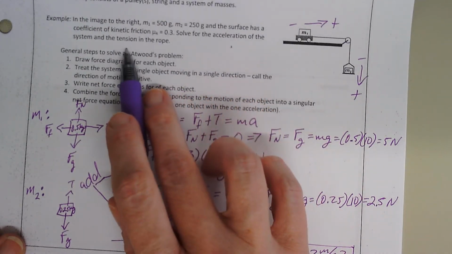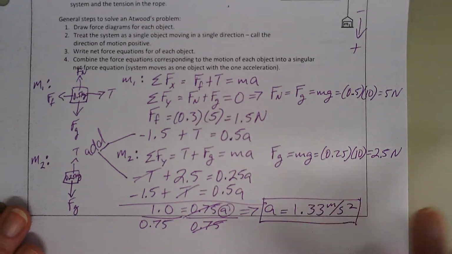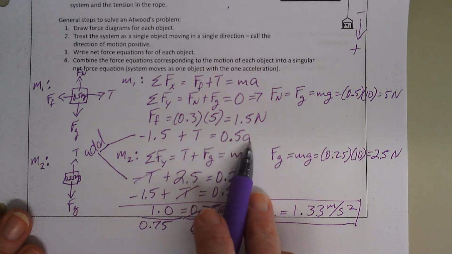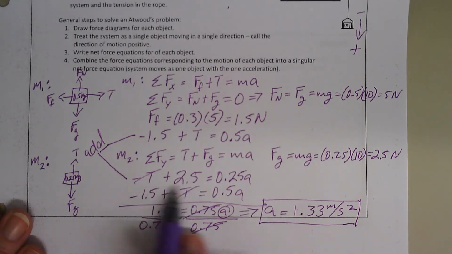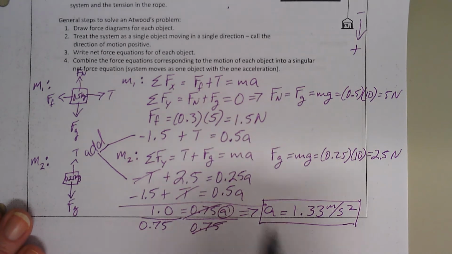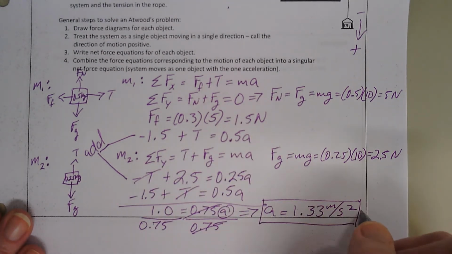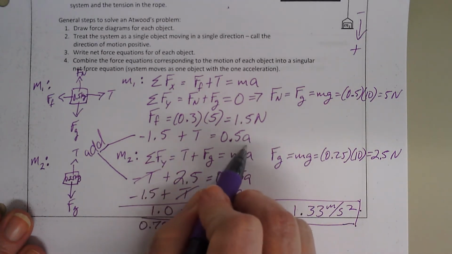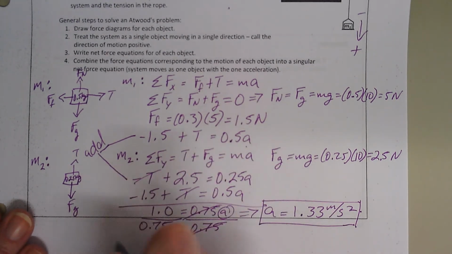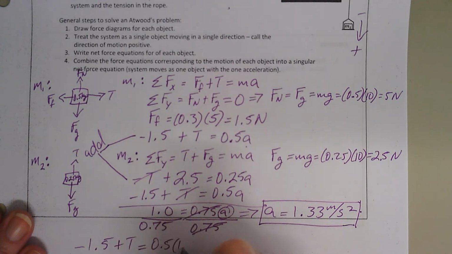Now I need the tension in the rope. Well, I have two equations that involve tension. I have this one, and I have this one. I'm going to do the one where its tension is positive, okay? So I'm going to plug it back into there. So now I'm going to plug this back in to here and find T. So negative 1.5 plus T equals 0.5 times 1.33.